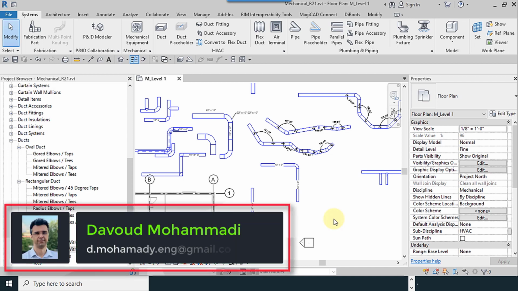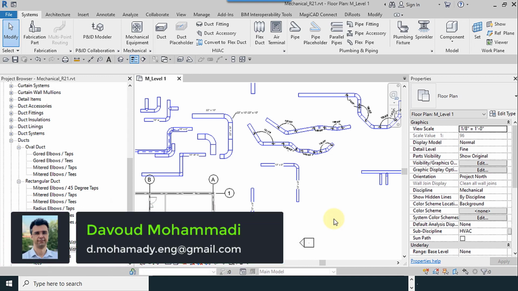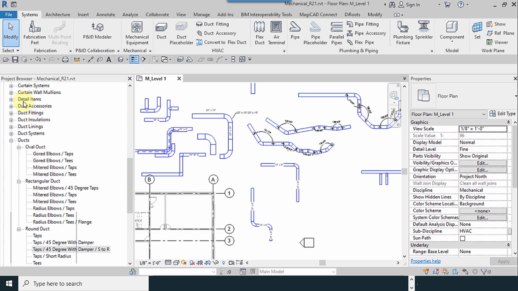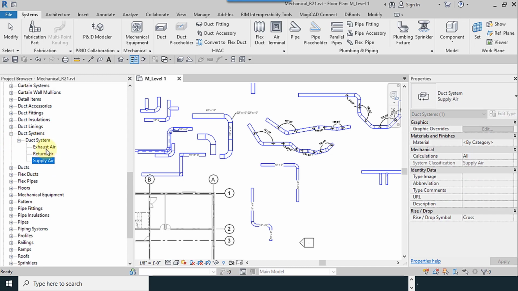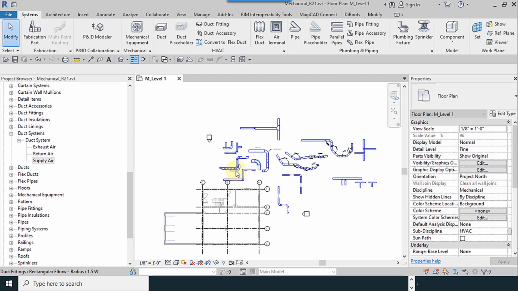In this part of our training course, we want to tell you how to configure the settings of the duct. We go to the project browser window. I close the Ducts tree and open the Duct system again. You can see there are three options: exhaust air, return air, and also supply air.